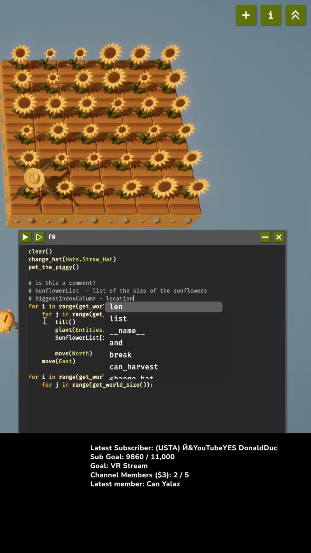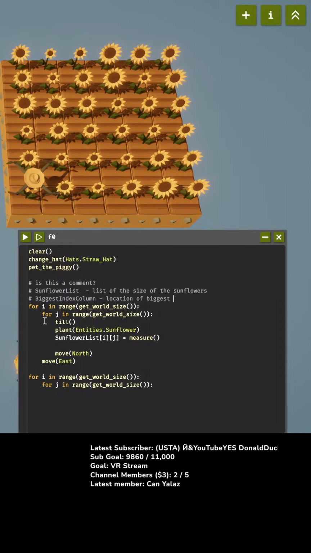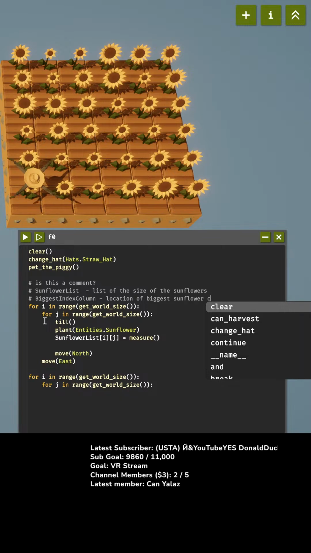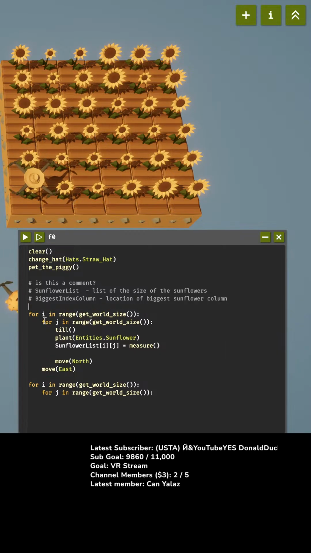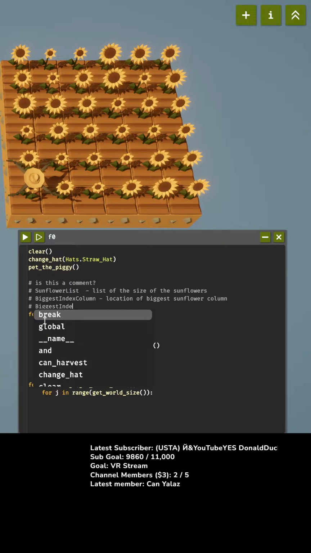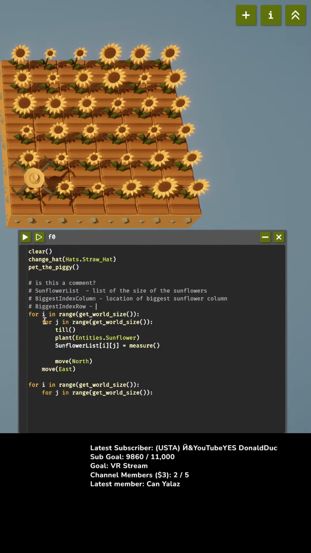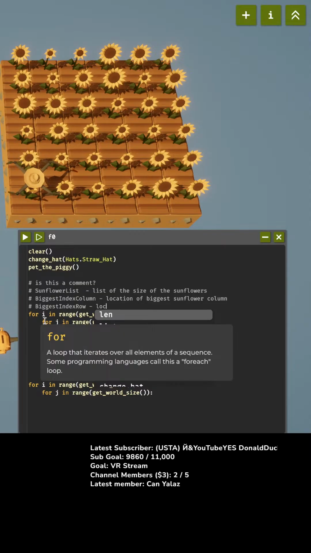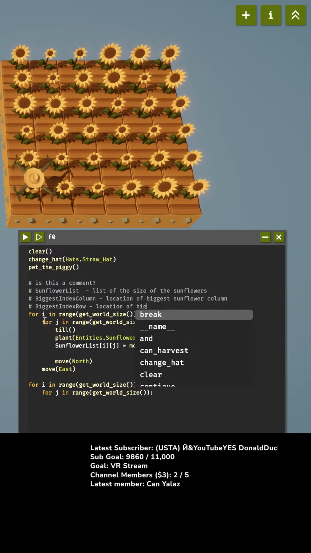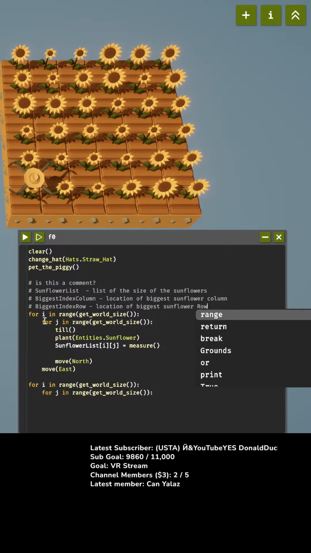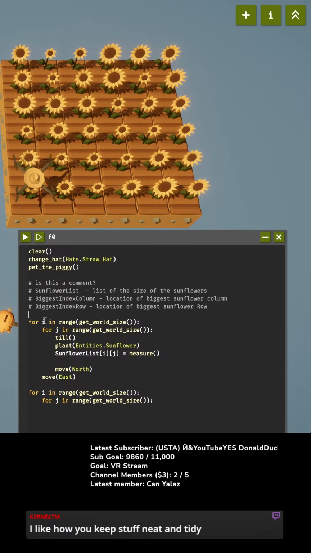Location of biggest sunflower column. And then biggest index row. That's going to be location of biggest sunflower row. There we go.